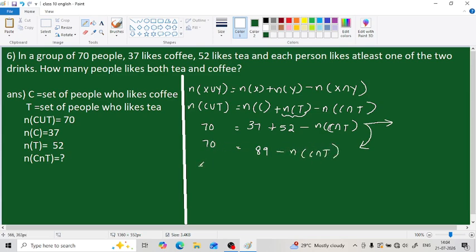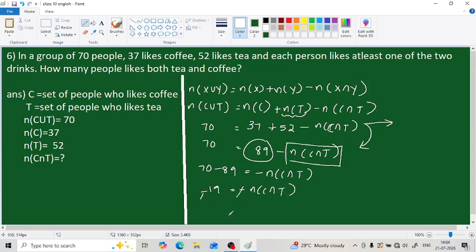First we can replace two terms here. Firstly I am replacing this 89. So when plus 89 goes to the opposite side, that means the LHS, it becomes minus 89, equal to minus N of C intersection T. When we subtract, we get minus 19 equals minus N of C intersection T. Since there are negative signs on both sides, we can cancel them. How do we get a negative here?